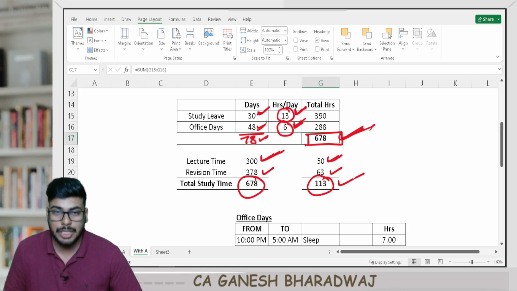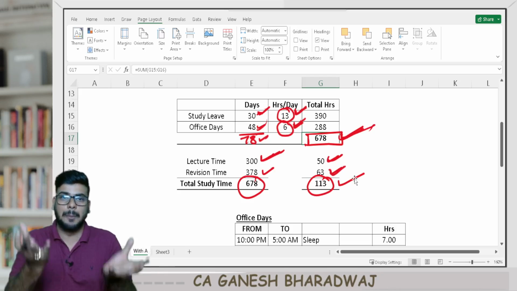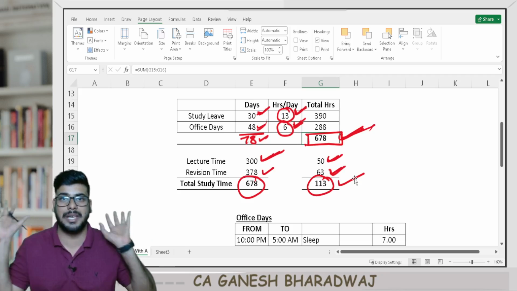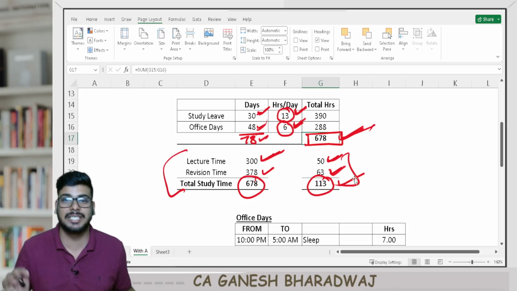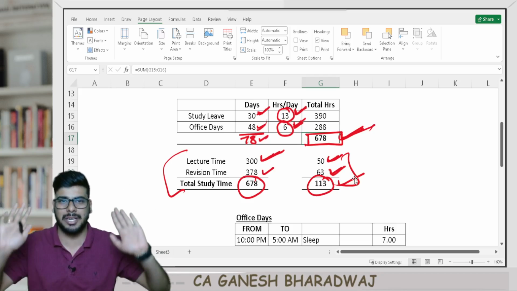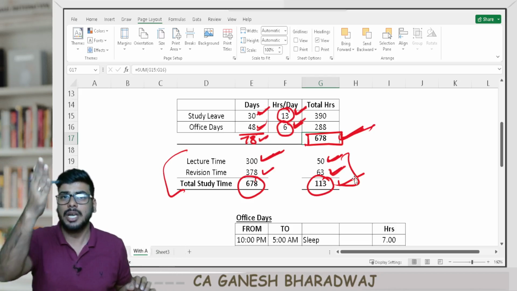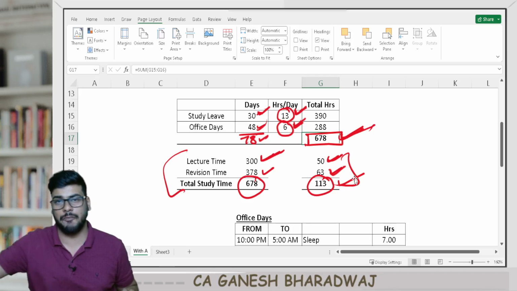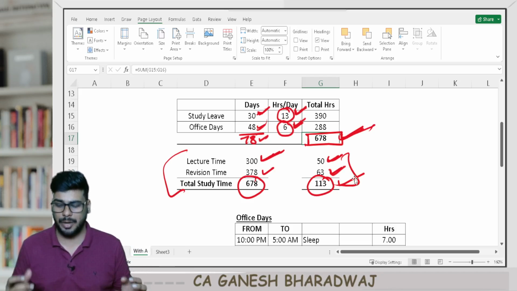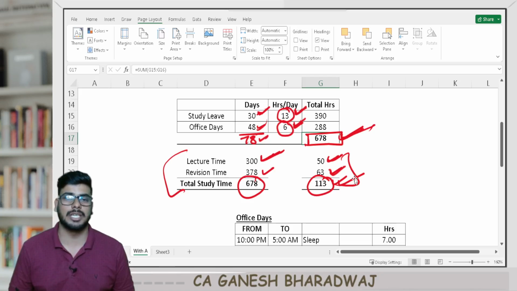Now, how many hours you're going to view the lectures, how many hours you're going to sit and study, that depends on your level of preparation based on the subject. What I've given here is just an estimate, or what I've given here can just be taken as an example. It purely depends on your level of preparation. It can depend subject wise. Maybe on an average, I said 113 hours per subject.